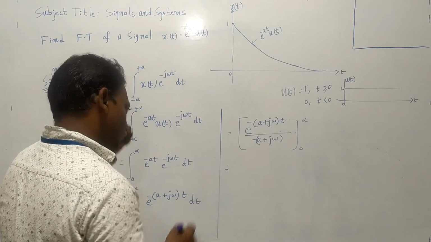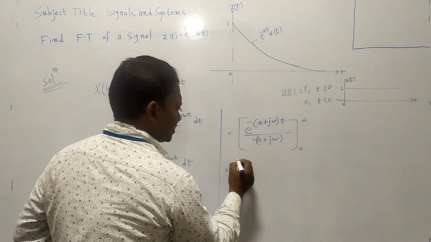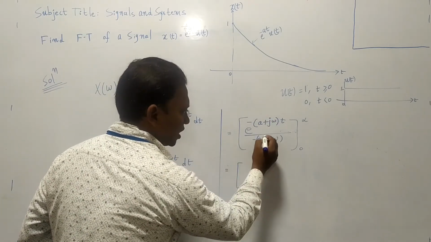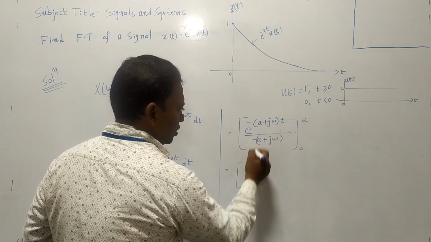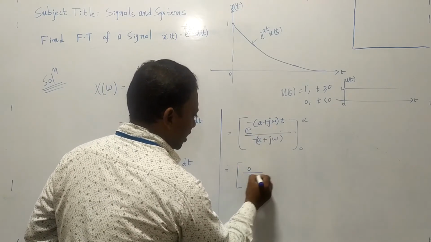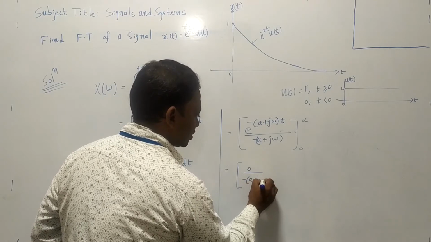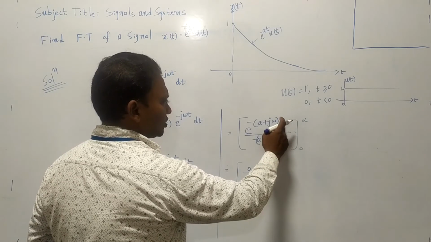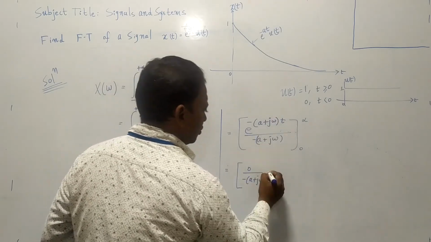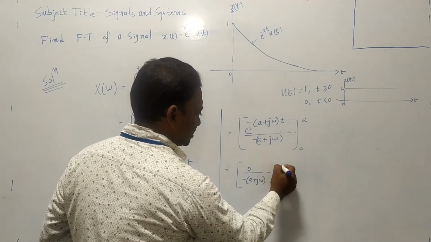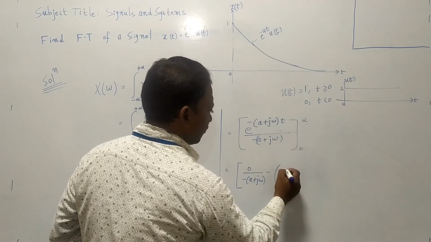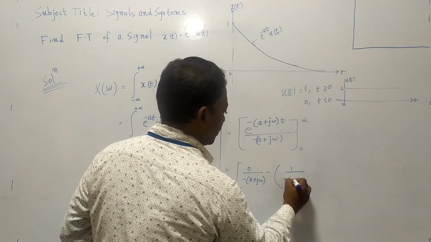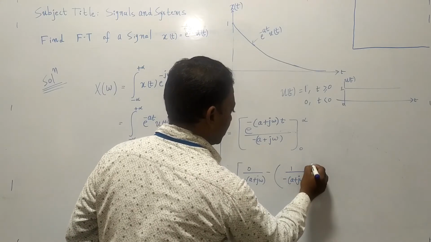Now if you substitute t is equal to infinity, what happens? e power minus infinity becomes 0, and 0 divided by minus (a plus j omega) is 0. Next, substitute the lower limit, t is equal to 0. e power 0 means 1. So if you substitute t is equal to 0, you get 1 divided by minus (a plus j omega), with the minus sign outside.